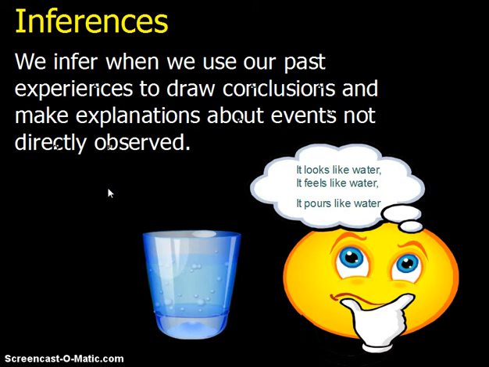So I went outside the next morning, and I looked at my car, and there was a dent in the side of my car. And I was like, oh no, there's a dent in my car. And then I looked beside it, and there's a tree limb that's laying on the ground beside my car. So my inference would be that because of the storm, the tree limb fell out of the tree, hit my car, and dented my car.